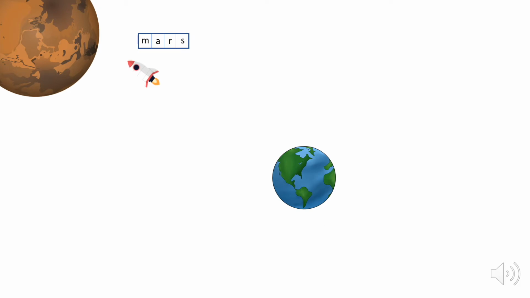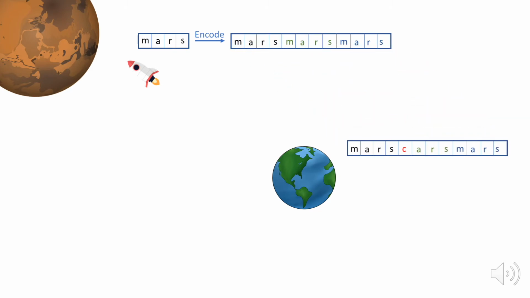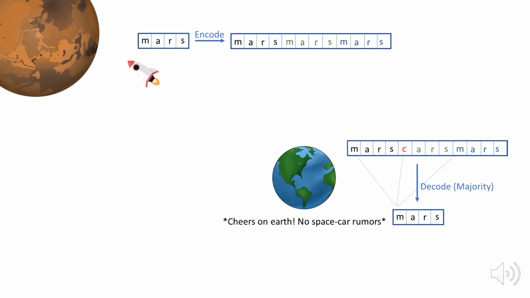Knowing that space is noisy, what our astronaut friends should have done is added some redundancy to the message so that even amidst corruptions, the people back on Earth would have had enough information to recover the original intended message. In this example, simply repeating the message thrice allows recovery of the original message by a majority vote on the repetitions.